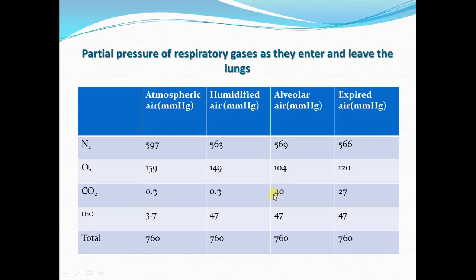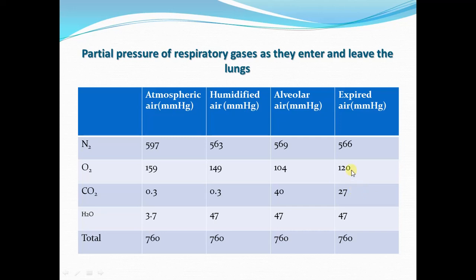And there is an increase in the partial pressure of carbon dioxide from 0.3 to 40 millimeter of mercury, and the reason for this is that carbon dioxide diffuses from the pulmonary capillaries into the alveolar air. So in the alveolar air, the concentration of carbon dioxide is high, and as a result its partial pressure is increased. Now these are the partial pressure values of oxygen and carbon dioxide in the expired air.